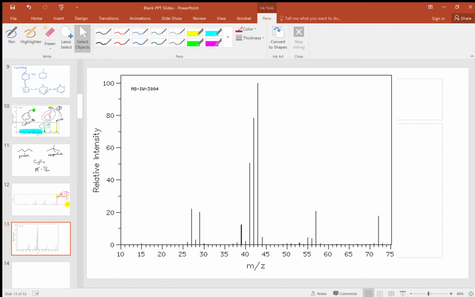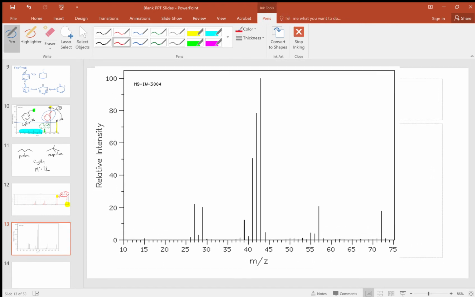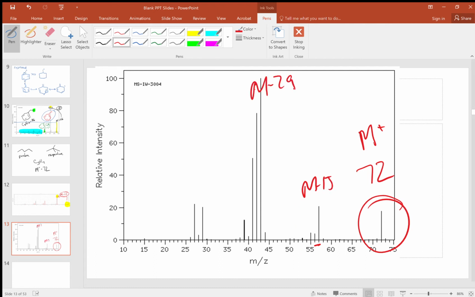Our other spectrum, though, while it's not the largest peak in the spectrum, does have a peak at 72, which is our M+ peak. It also has an M-15, as well as an M-29, and plenty of other peaks. So which one is which?